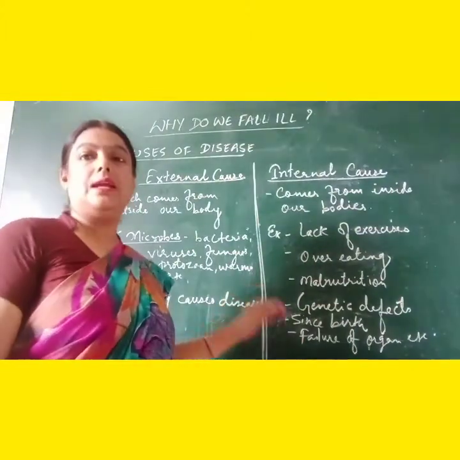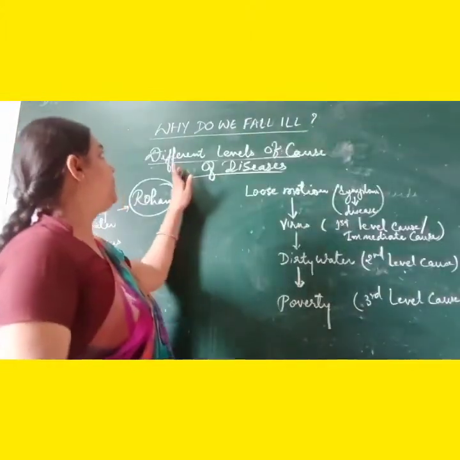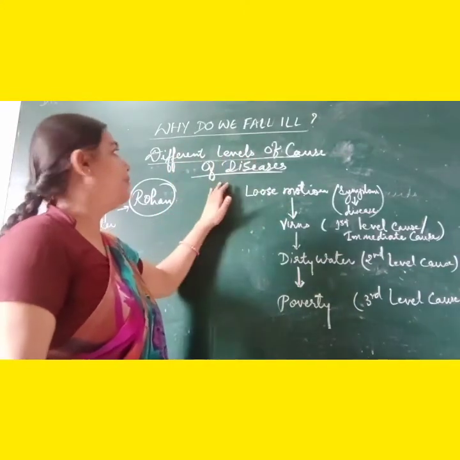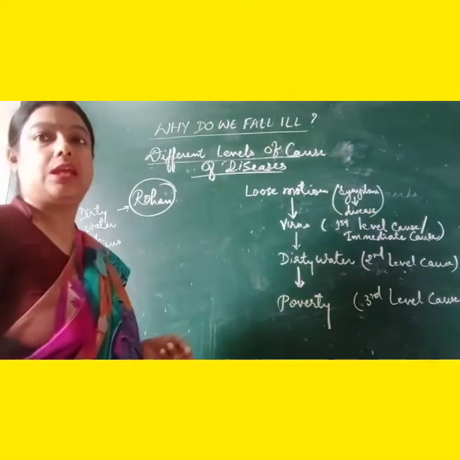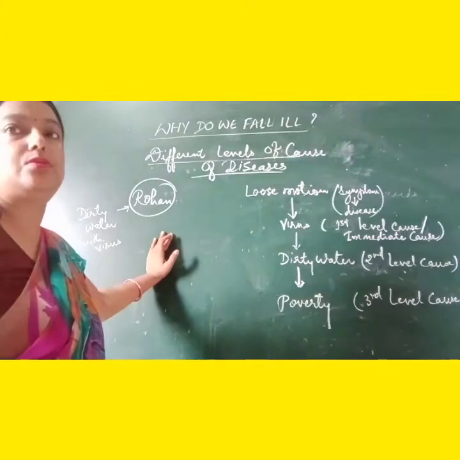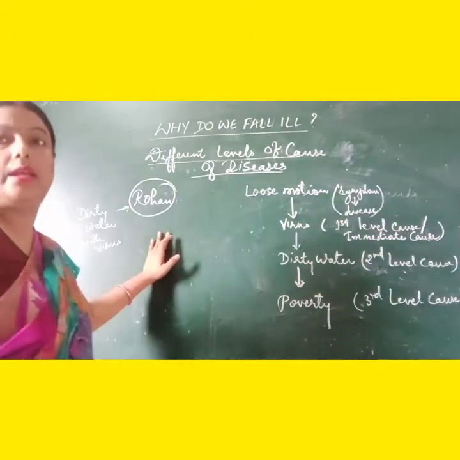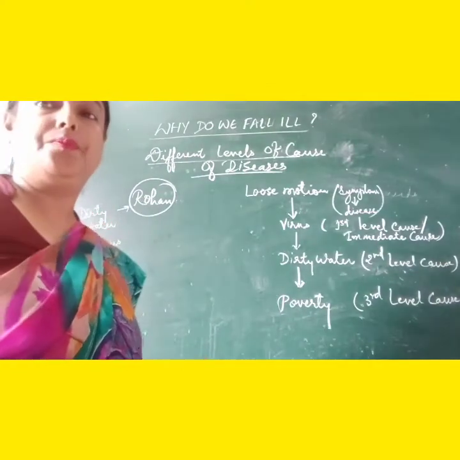And now let's see levels of causes. We need to see different levels of the cause of diseases, and for this we'll have to take an example. Take the example of a child whose name is Rohan. Take a situation that Rohan is drinking dirty water.